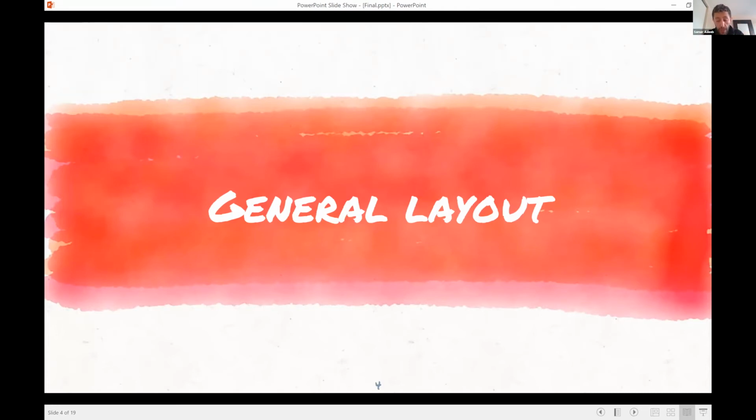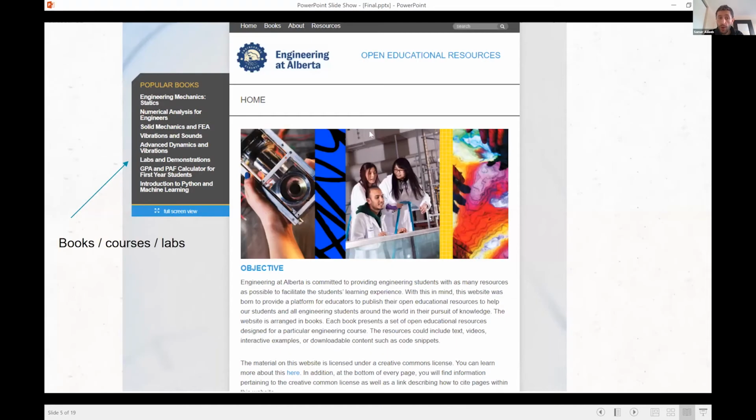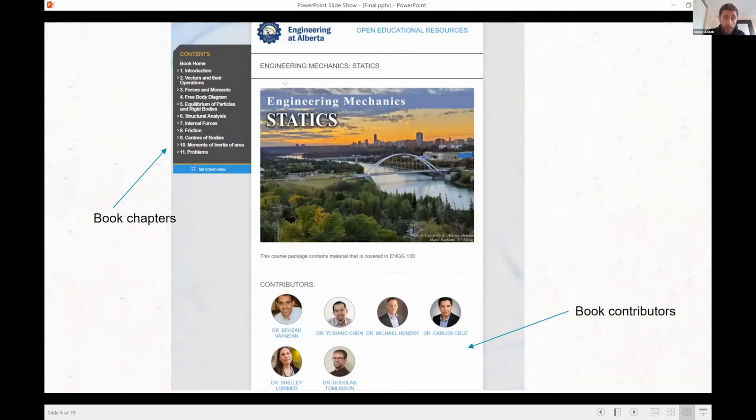In the general layout, if you log on to our website, you're going to find this front page. On the left, you're going to find the different books. Each book could correspond to a course, a bunch of courses, or even labs. Inside every book, you're going to find first a list of contributors, and then the different chapters.